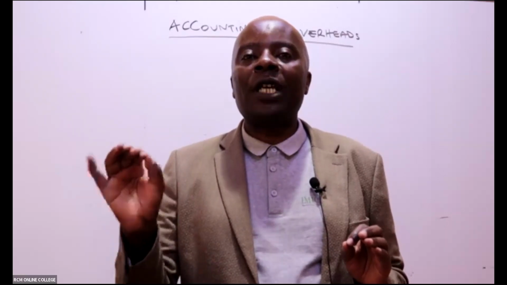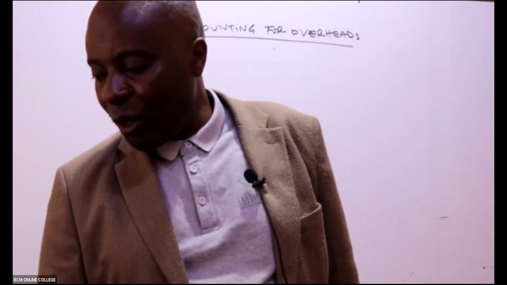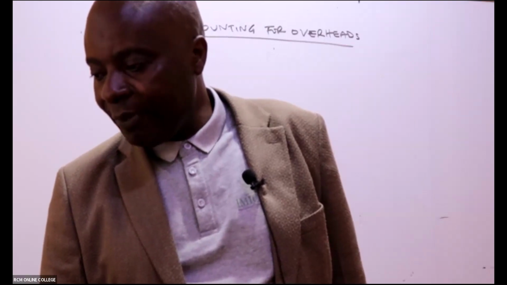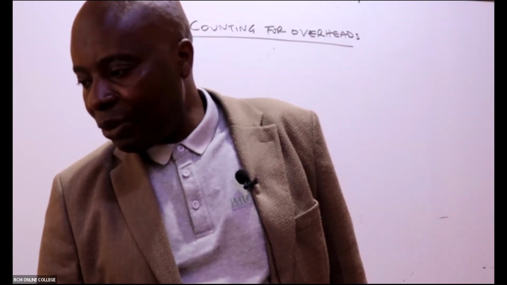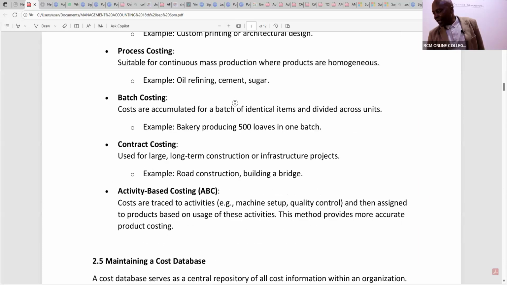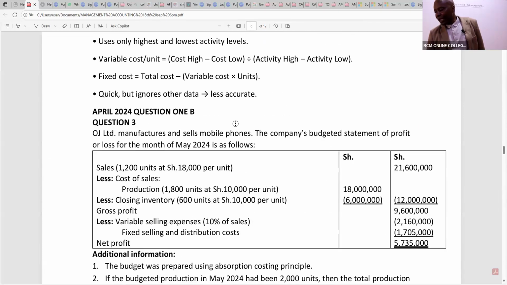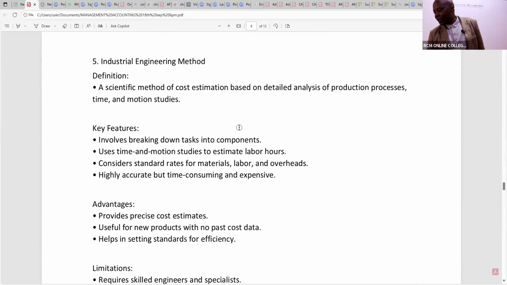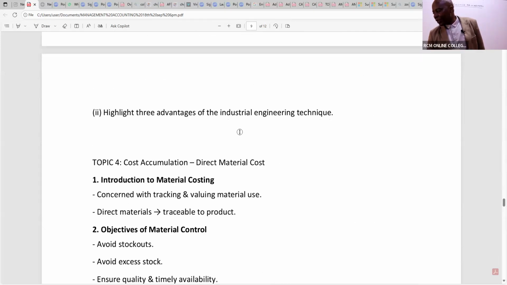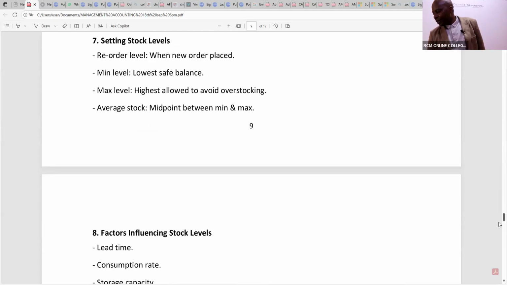So it is an indirect expense simply because this rent cannot be attributable to a specific student, a specific unit, or a specific service. Now, ladies and gentlemen, this is what I would want us to do today. A simple topic that we should be able to finish within a very short time, and everybody shall be very happy at the end of the day. So this is a handout that I've shared with all of us, and I would want us to go straight away to this topic here.